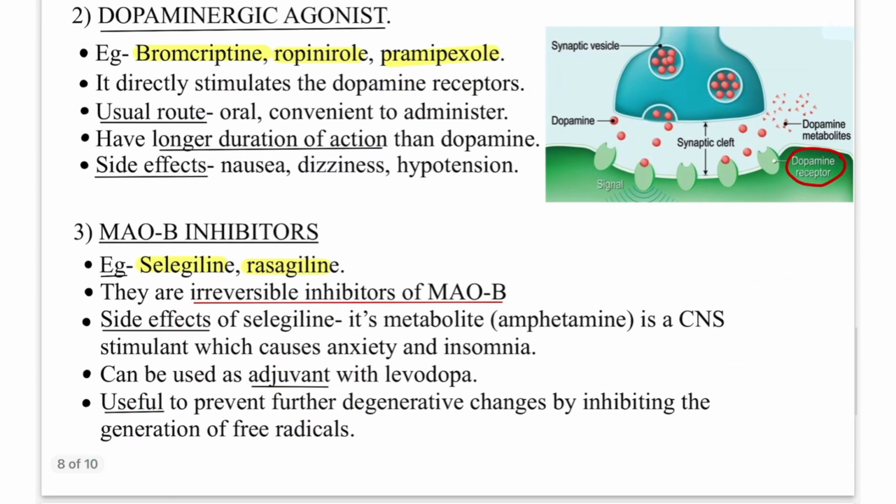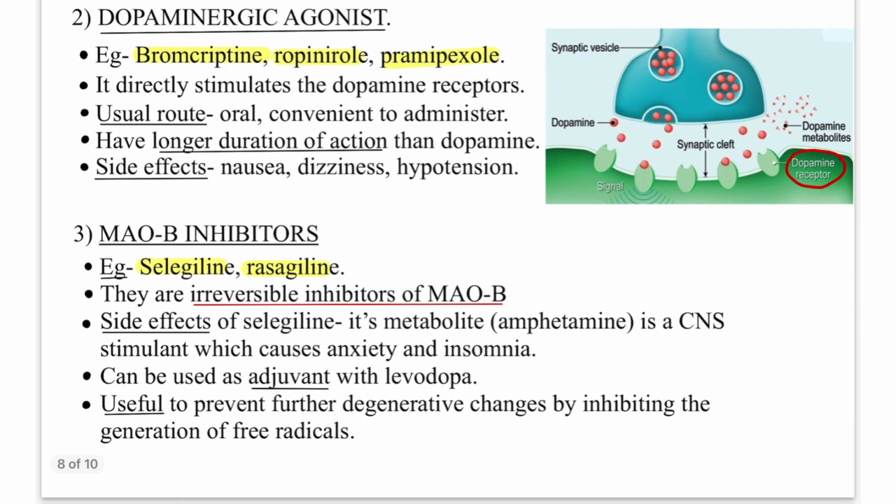Next drug, dopaminergic agonists. Examples: bromocriptine, ropinirole and pramipexole. What it does, it directly stimulates the dopamine receptors. So these are the dopamine receptors. Without giving dopamine, you give these drugs, which directly stimulate the receptors. Usual route is oral and it is convenient to administer. It has a longer duration of action than dopamine, and side effects are nausea, dizziness, and hypotension.